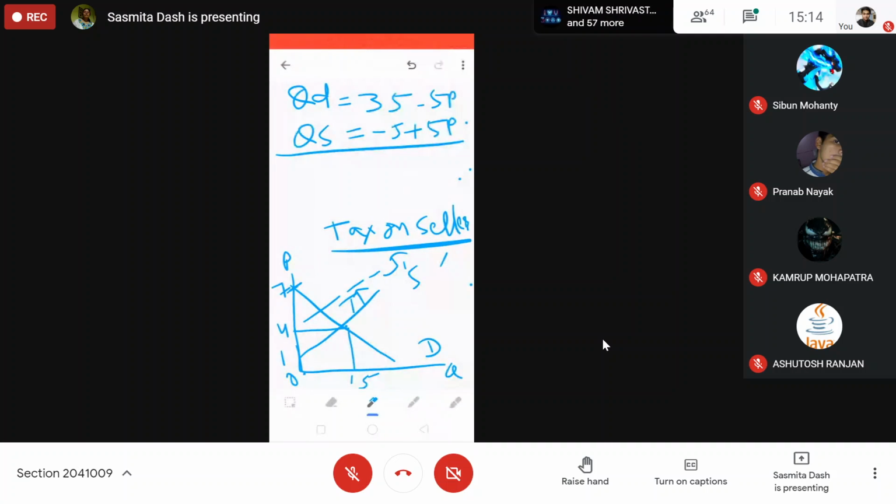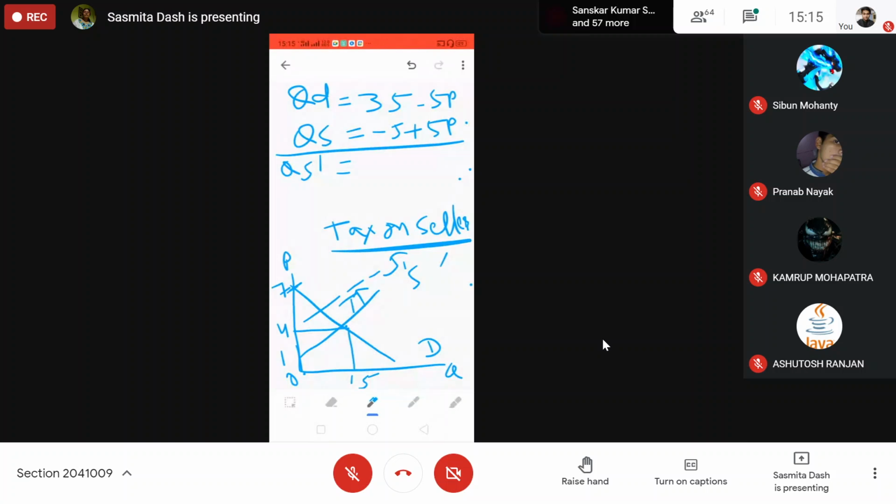So you will get a new supply equation. What will that new supply equation be? The demand equation remains as it is, but as the tax is on the seller, you will get a new supply equation. You have to find it out yourself; it will not be given. How will you find it from the original supply equation? Instead of price, the new price will be less by the tax amount for the seller, because the seller receives less price than before.